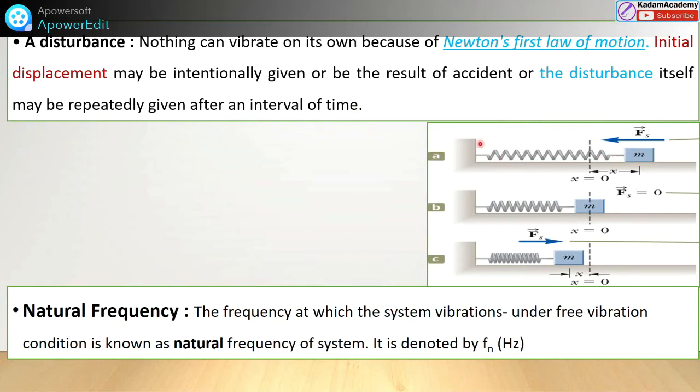Here what will happen, this is the same example, the spring mass system. We are pushing the body, which means we are giving the disturbance. The technical term is disturbance. Disturbance is given, and the body will move with some displacement x from the mean position. This is the dotted line, the mean position. It may be repeated at equal intervals of time, that may be possible.